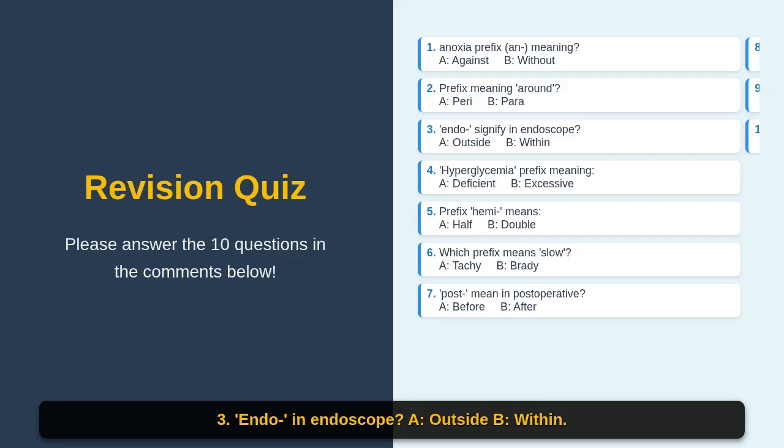4. Hyperglycemia prefix, A, deficient, B, excessive. 5. Hemi means A, half, B, double. 6. Prefix for slow, A, tachy, B, Brady. 7. Post in postoperative, A, before, B, after. 8. Dys in dyspnea, A, difficult, B, together.